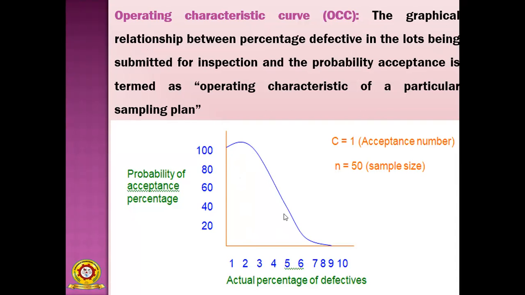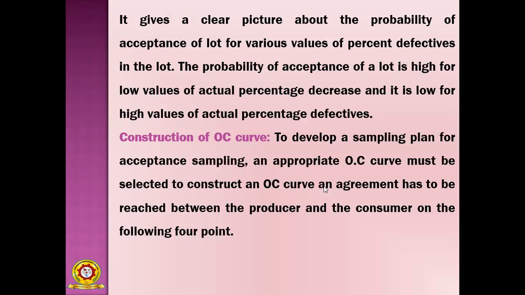Depending upon this, it will be considered. So in this way we get clarity about acceptance sampling and probability of acceptance.